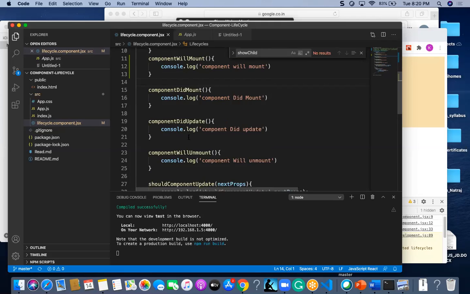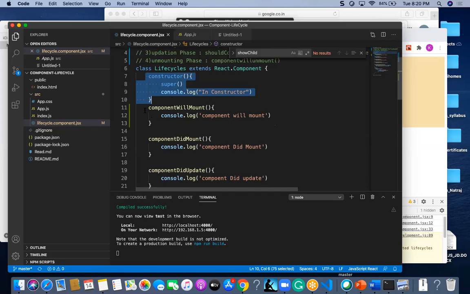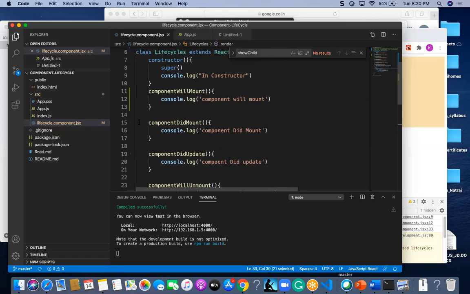Okay, up to that you are clear, right? First the constructor phase, then componentWillMount, then render, and componentDidMount. Yeah, up to this you are clear, right? Yeah. So before you make any changes to the component, or before you want to add something to the component, such as variable declarations, you can do that in the constructor only.